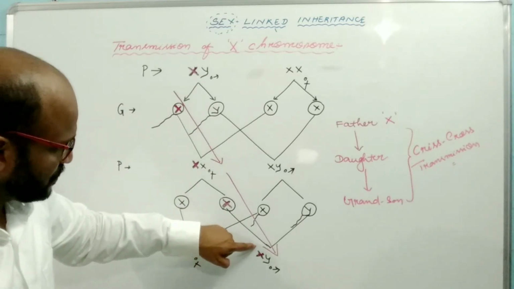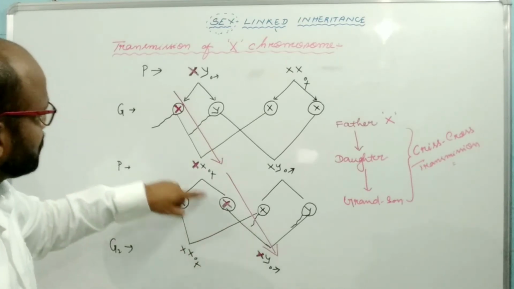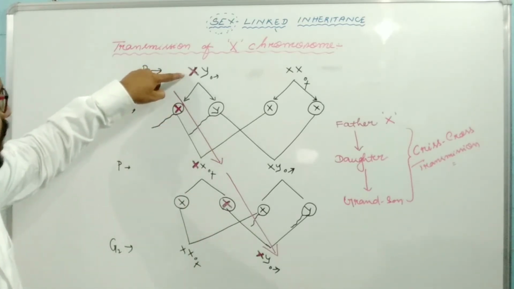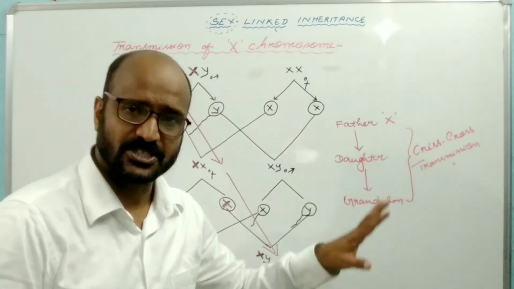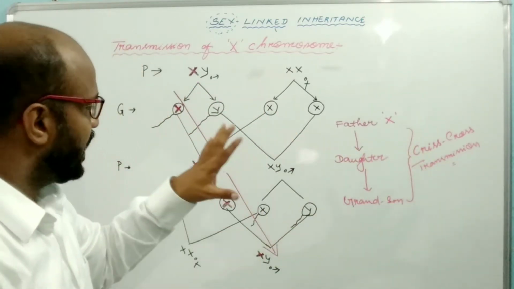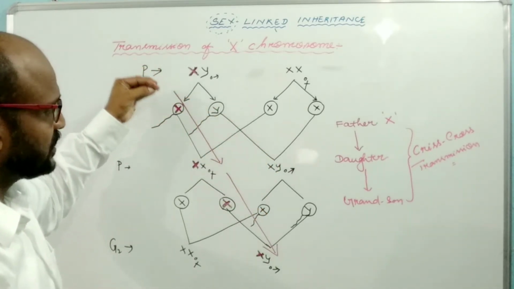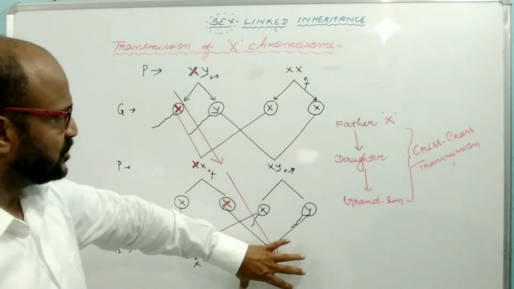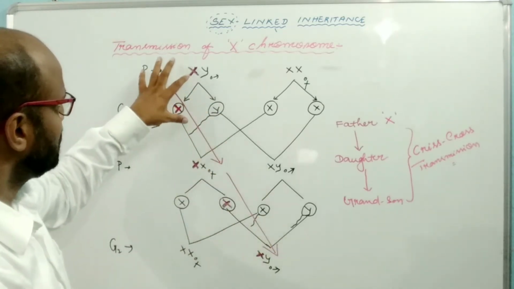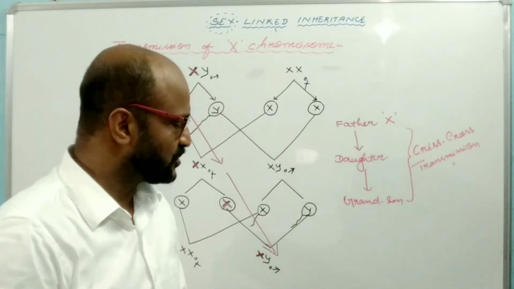So the X-linked gene will appear in the grandson, which comes from the grandfather. So this is the meaning of crisscross transmission. It means that X-linked genes transfer from father to grandson. It means that all the X-linked genes of the grandson come from the grandfather. This is the idea of crisscross transmission.